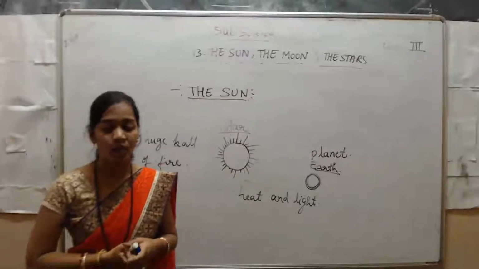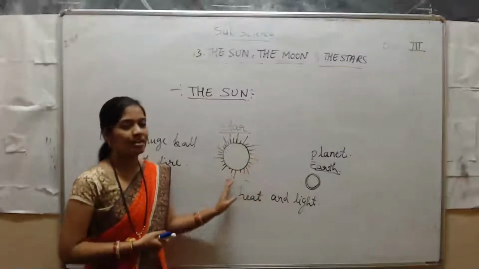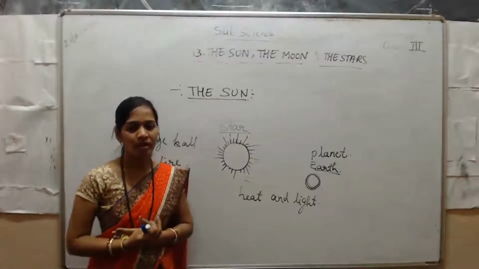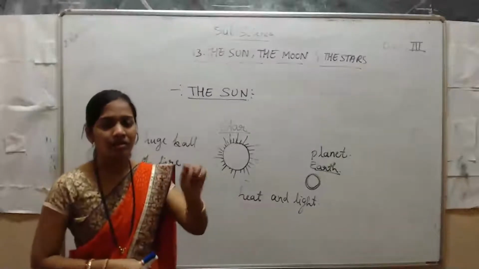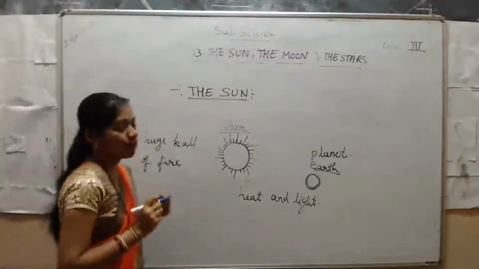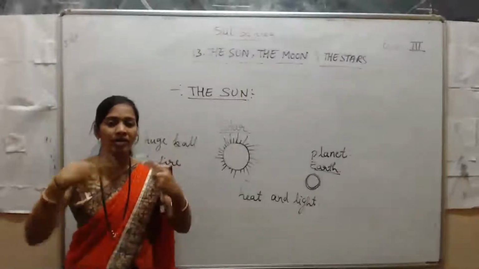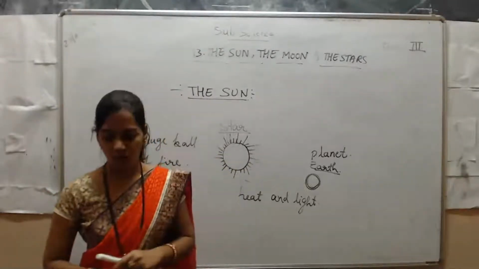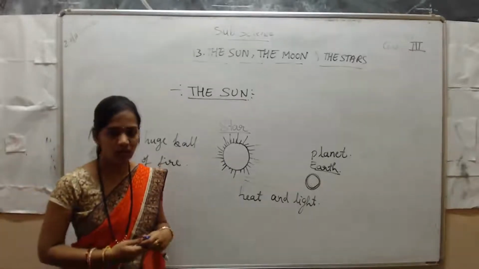There are numerous stars. Not only the sun is present in space, there are many, many stars, countless stars. You cannot count the stars, yes or no? From the earth, the stars look very small, but from near, they are very big in size. There are numerous stars which are bigger than the sun, but the sun seems to be the biggest because it is closest to the earth.